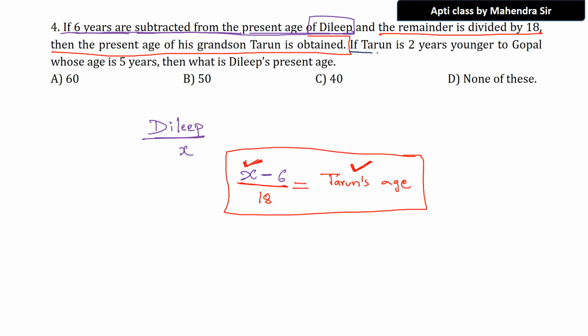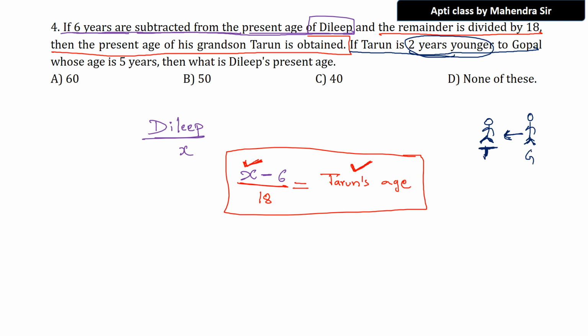What is the information? If Tarun is 2 years younger to Gopal, that means Tarun is 2 years younger than Gopal. Tarun is the younger one, 2 years younger to Gopal. Understood? Tarun is how many years younger than Gopal? 2 years. That means Tarun is 2 years younger to Gopal.